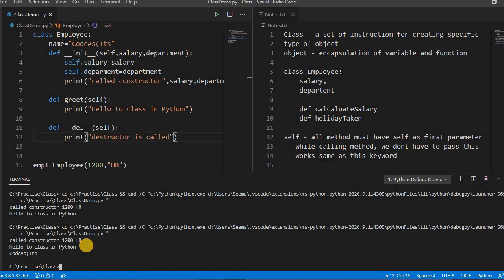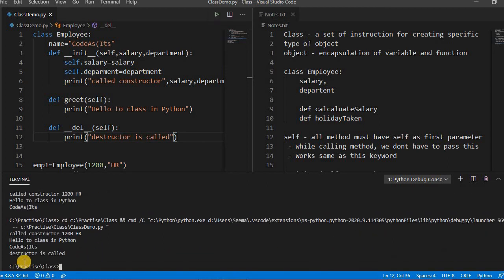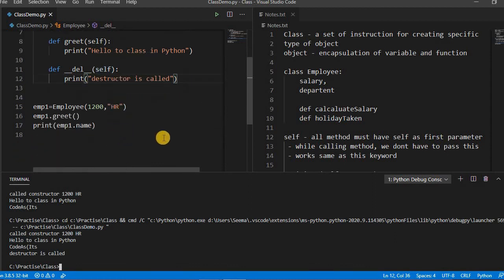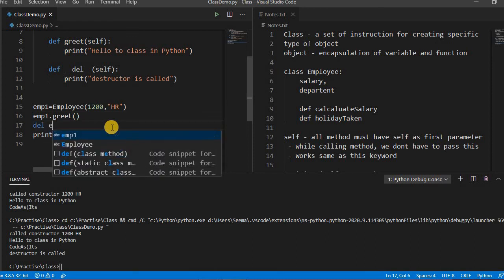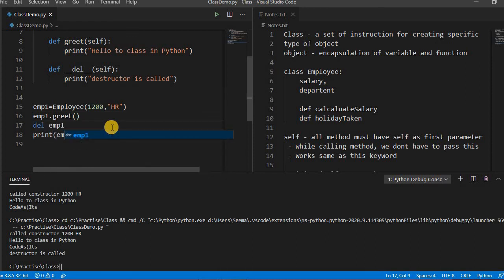Let's run this and you can check here. See, first it called the constructor, then the functions we called, this greet one, and then the class variable. And the last one, the destructor, is called. So it's called by default. But if you want to delete it forcefully, we have the del keyword. You can write something like del imp1, and it will delete the object.